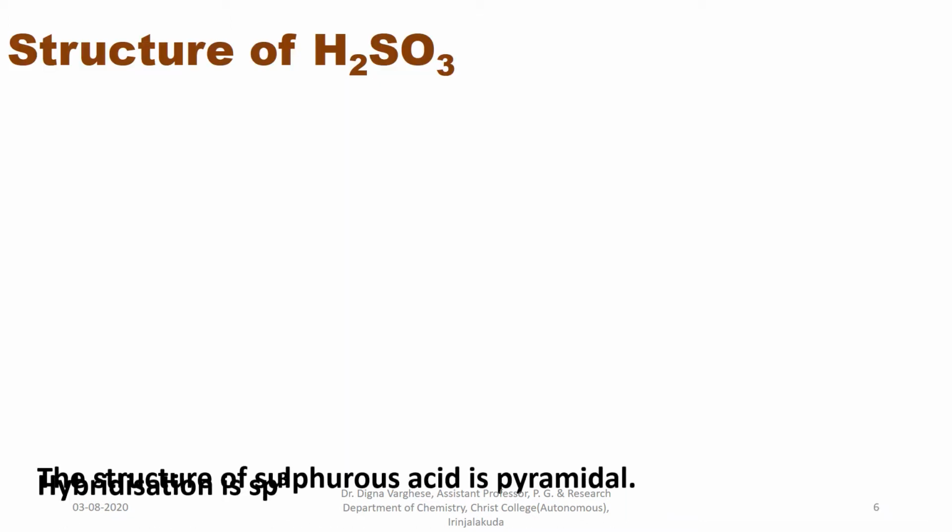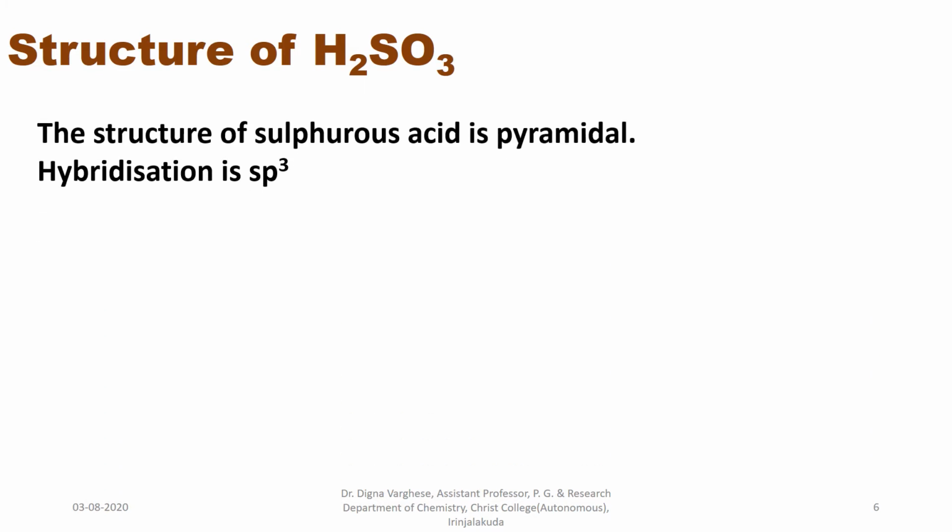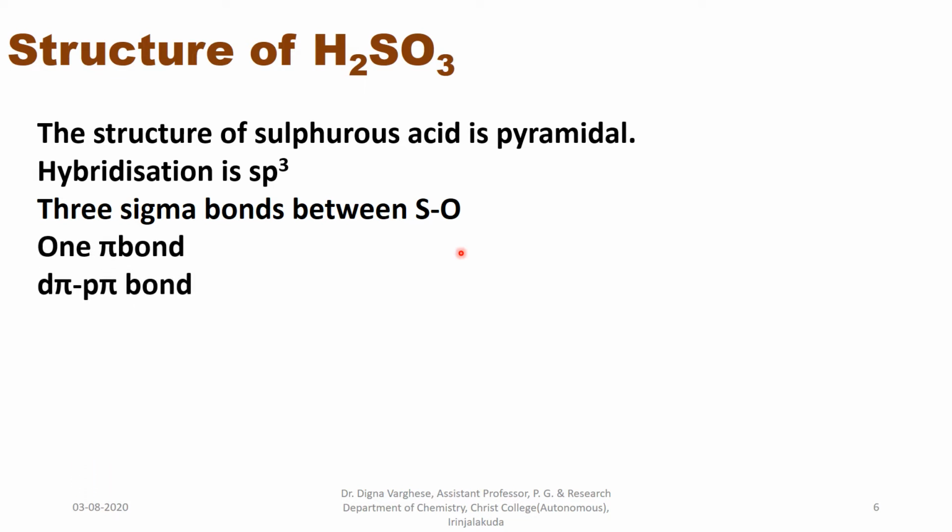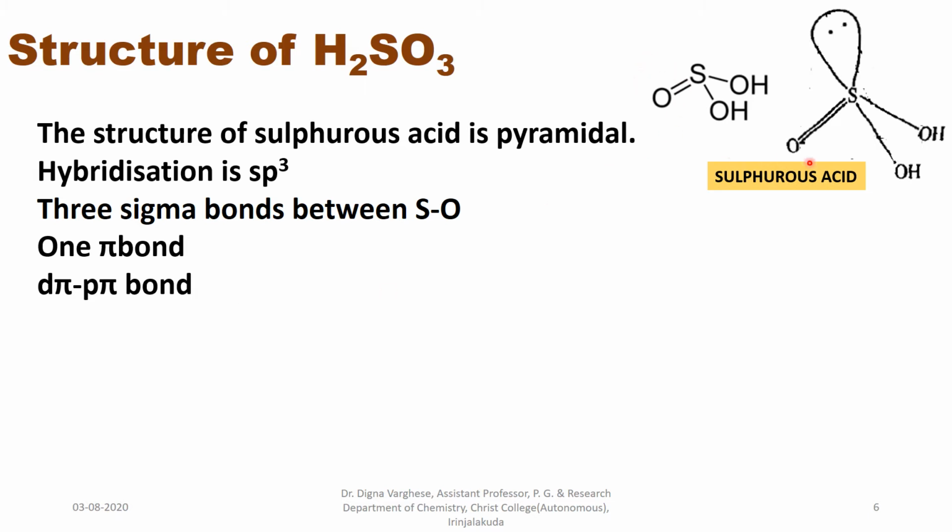Structure of sulfurous acid. The structure of sulfurous acid is pyramidal. The hybridization is sp3. There are 3 sigma bonds between sulfur and oxygen, and only one pi bond, that is a d pi p pi bond. There is one lone pair and 3 bond pairs of electrons.